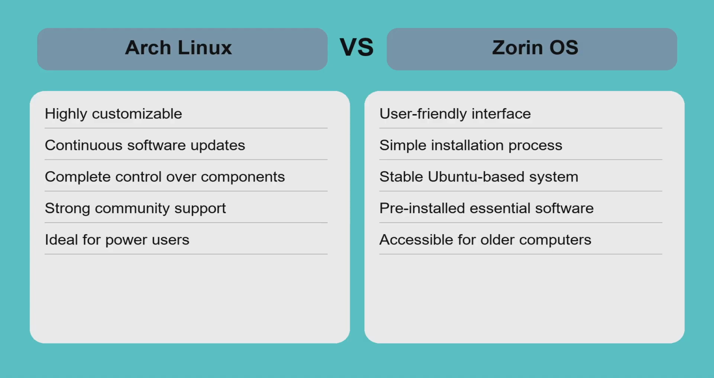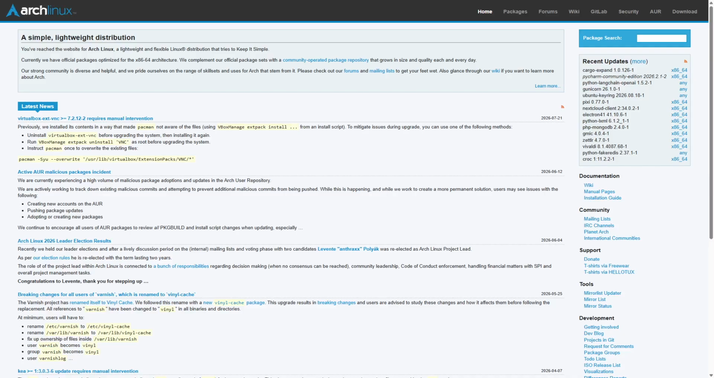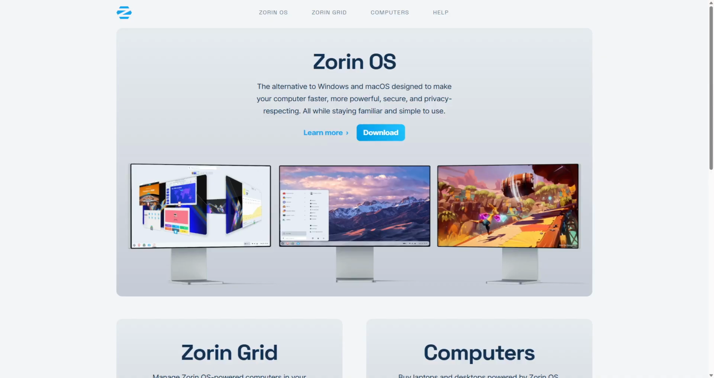Choose Arch Linux if you want a highly customizable, cutting-edge system and have the technical skills to manage a hands-on Linux experience. Opt for Zorin OS if you prefer a user-friendly, stable Linux distribution that works well on various hardware and offers a familiar interface. It's the best choice for beginners and those who want a hassle-free Linux desktop experience.